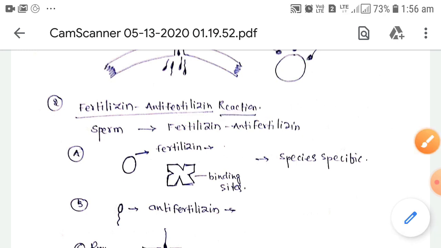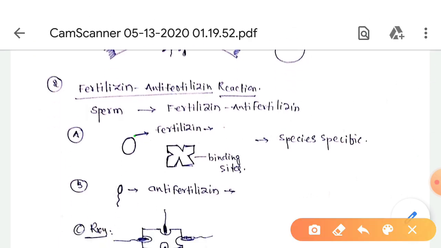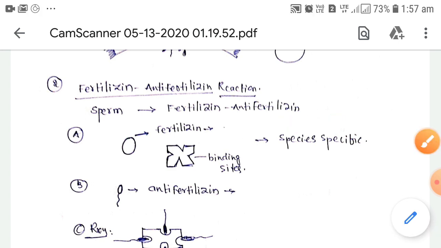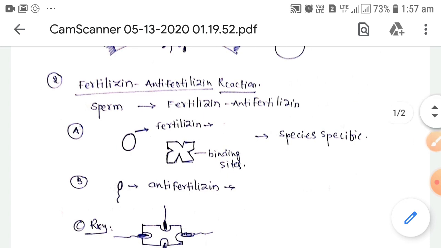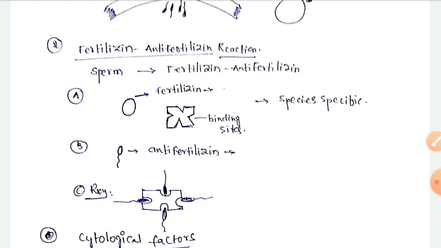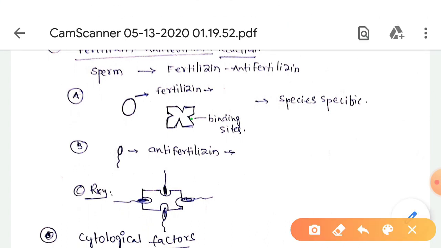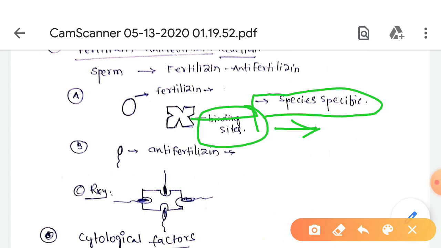First, fertilizin: the egg contains fertilizin. It is a chemical substance, and this fertilizin is a glycoprotein. The molecular weight of fertilizin is 3 lakh. The fertilizin molecules have many receptors and also binding sites for anti-fertilizin. These fertilizins are completely species specific.